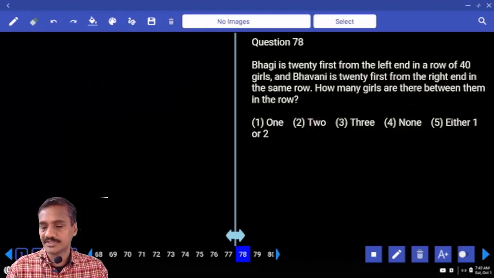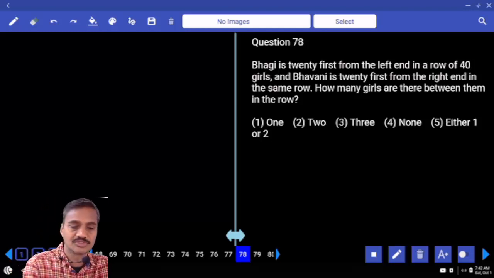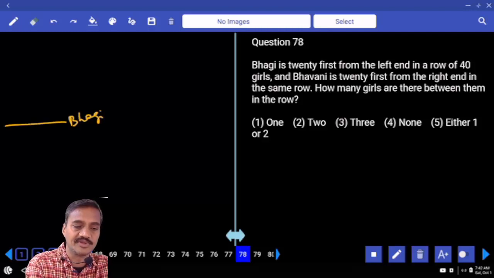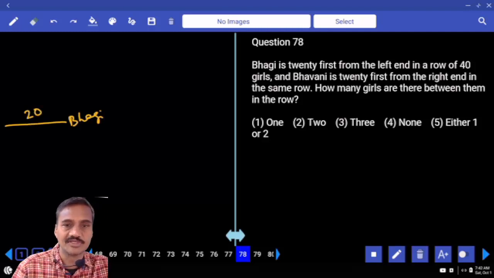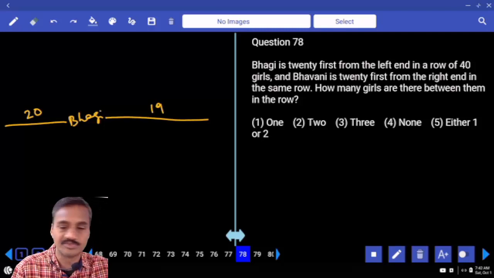And 78, Bagi is 21st from the left in a row of 40 girls. Now this is Bagi. Who is 21st from the left? There are 20 persons to the left side of this Bagi. And in total how many persons are there? 40. 21 were completed, so the remaining 19 persons are to the right side of this Bagi.